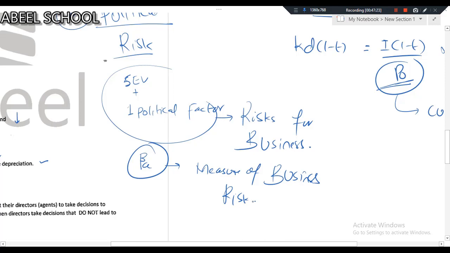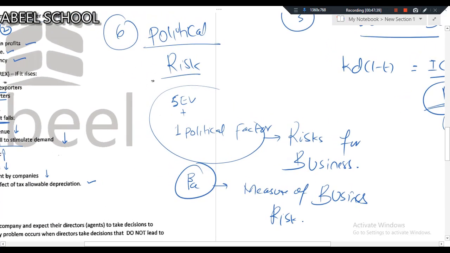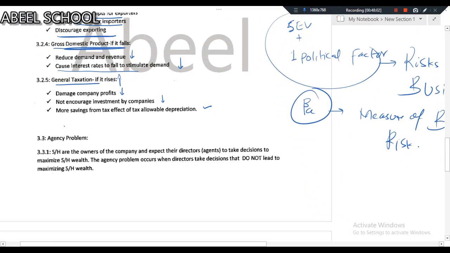And what are the factors which contribute to business risk? We have 5 economic variables, 1 political factor. All of these are examples of business risk. And beta asset is a measure of business risk. So far, dear student, you should be having a really good understanding that there are 5 economic variables, 1 political factor, which will affect your market value of equity, and they are also beyond the control of the directors. And all of these are risk for the business, and the measure of the business risk is beta asset.